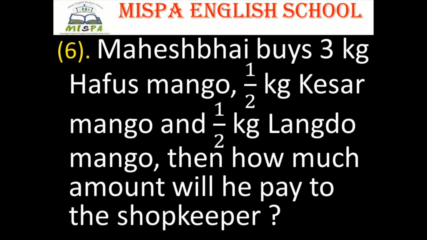Question number 6. Mahesh Bhai buys 3 kilograms Hafus mango, half kilogram Kesar mango and half kilogram Langado mango. Then how much amount will he pay to the shopkeeper?